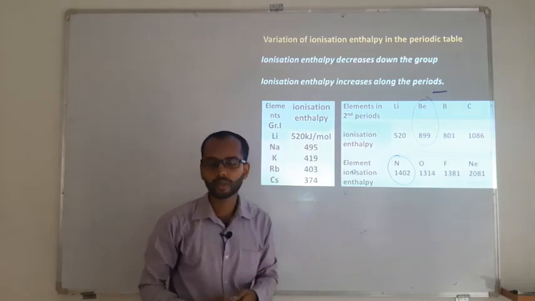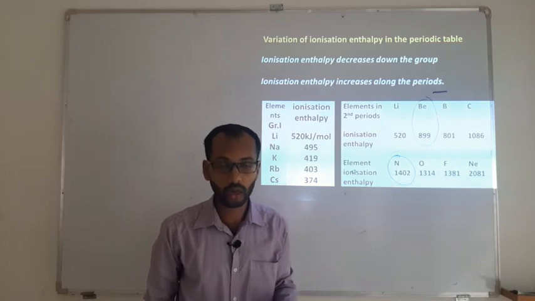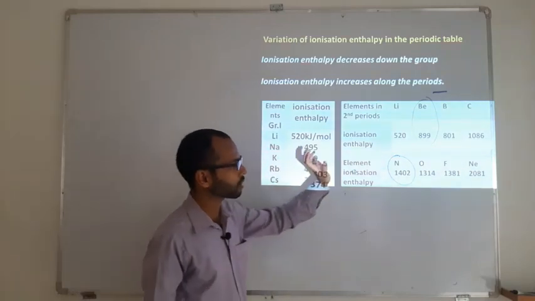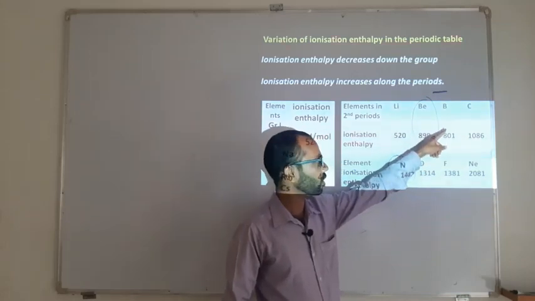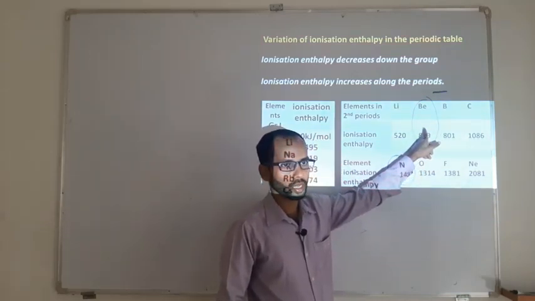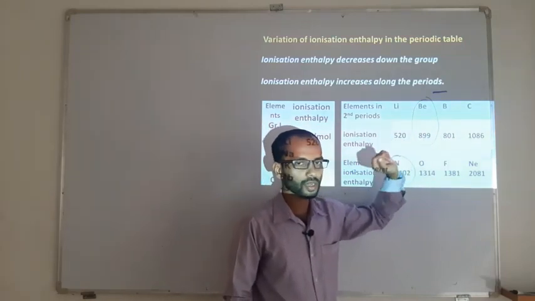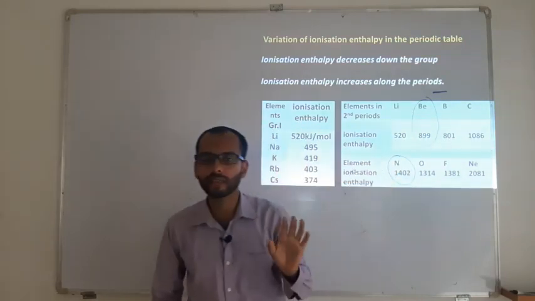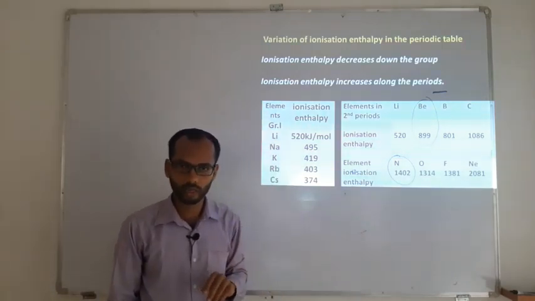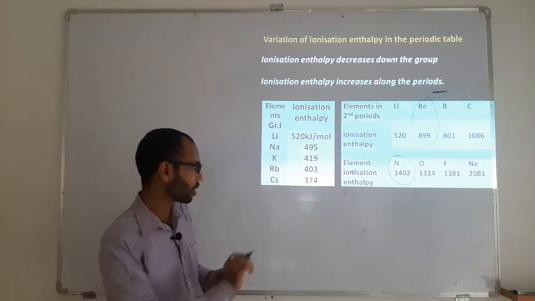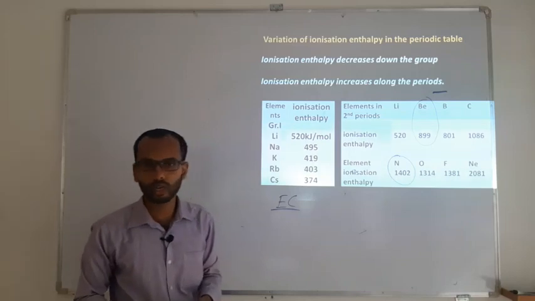If you go on the basis of size, as we go along the periods, size decreases. It means that boron, coming after beryllium, is smaller in size as compared to beryllium. But the problem is that beryllium has more ionization energy than boron. So size alone is not the reason to decide higher or lesser ionization energy. Along with size, the electronic configuration also plays a role.